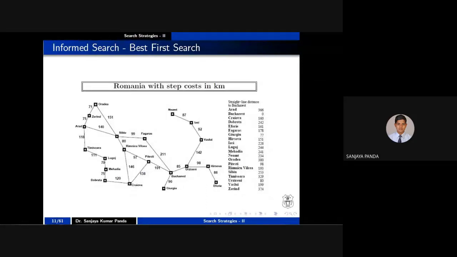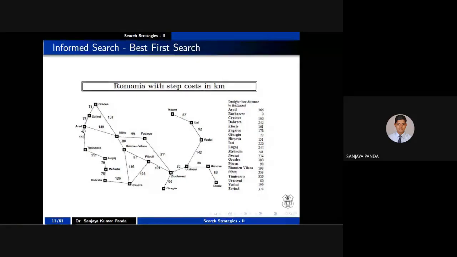Please note down, on the right side, I'm giving two minutes. Please note down these values. These are the straight line distances. Okay, so here city A is present here, and city B is present here. So A is present here, right? B is present here.